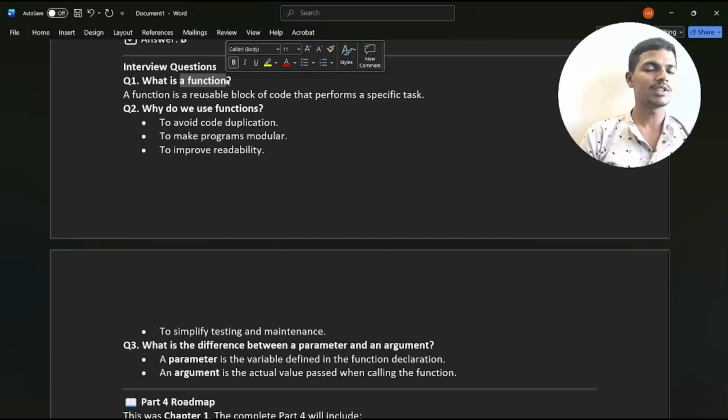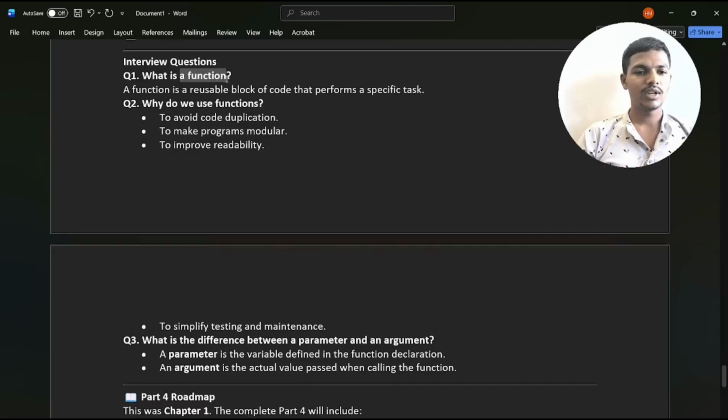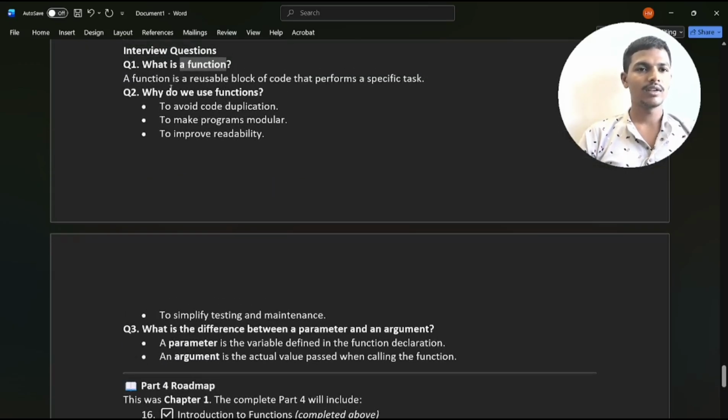By using a function, you simply call it and assign the values, and if you want, you can repeat the call many times. How many times you call it, that many times the function will be executed. Then why do you use functions? To avoid code duplication, to make program modification easy, to improve reliability. These points are most important.